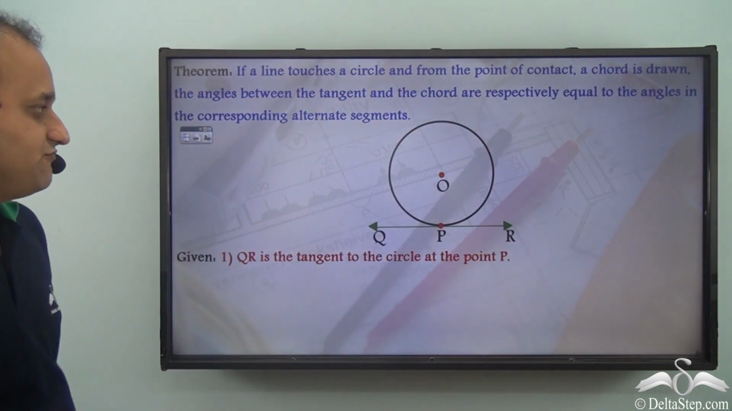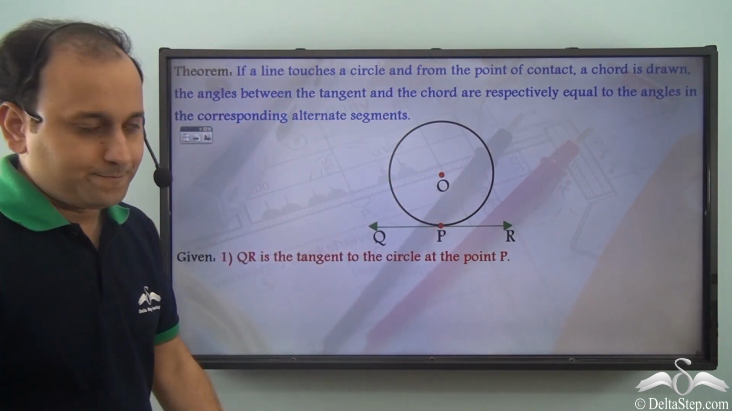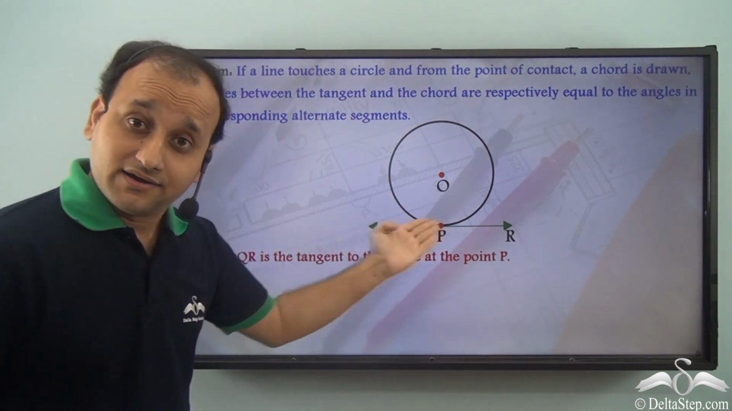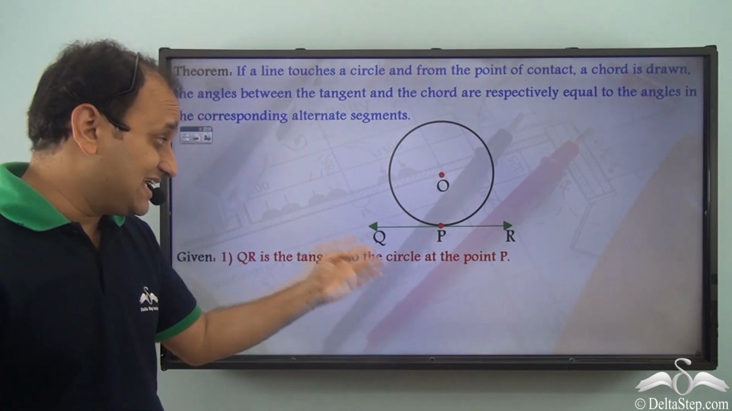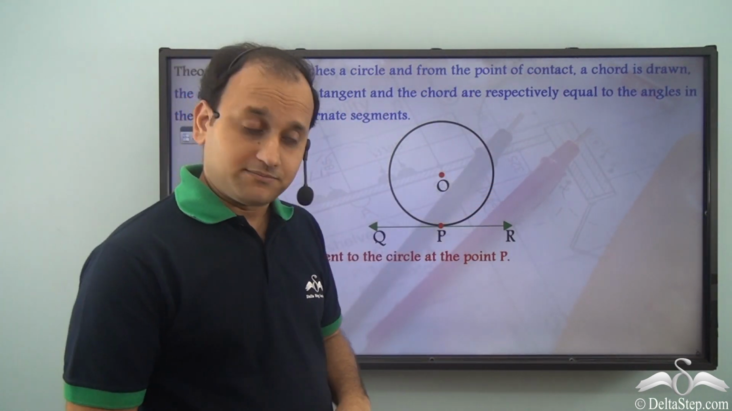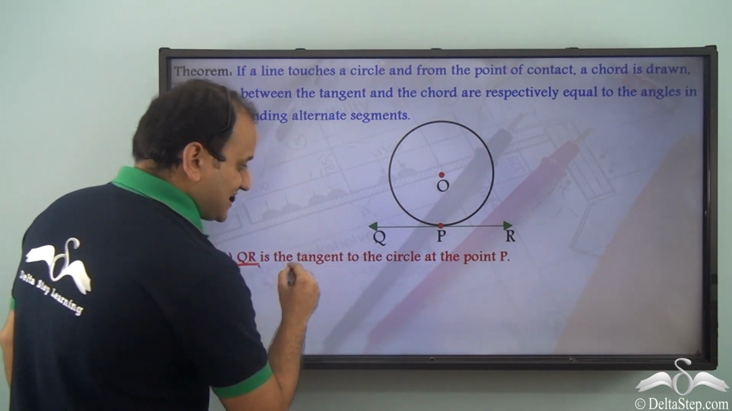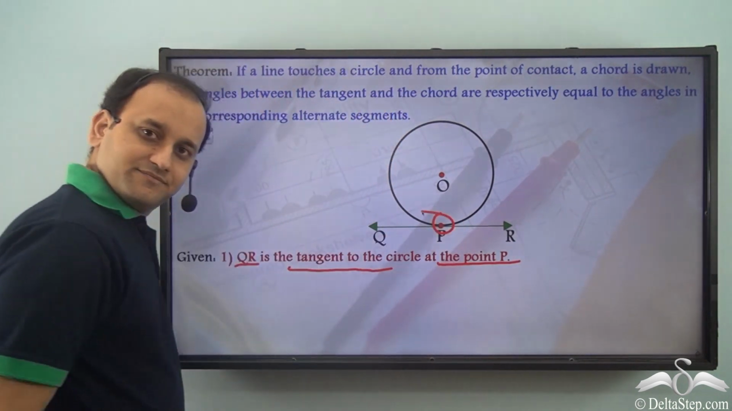For that, we have this particular circle whose center is O. Now we have this line QR which touches the circle at P. So we can say that QR is a tangent to this particular circle. So what is given? First of all, QR is the tangent to the circle at point P.